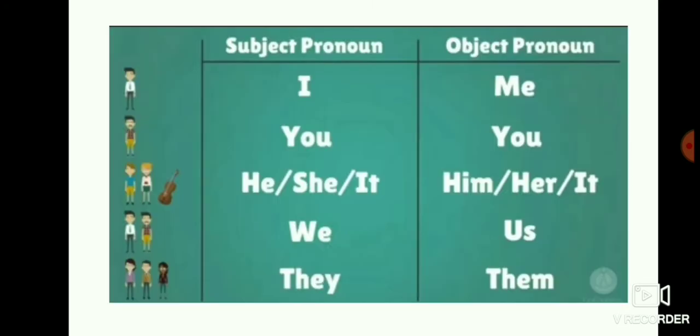See, subject pronoun I, object pronoun me. You is both subject and object, so you have to write you. For he, him; she, her; it, same it. We, us; they, them. Subject pronoun I, object pronoun me. You, you. He, him; she, her; it. We, us; they, them. Are you clear children?